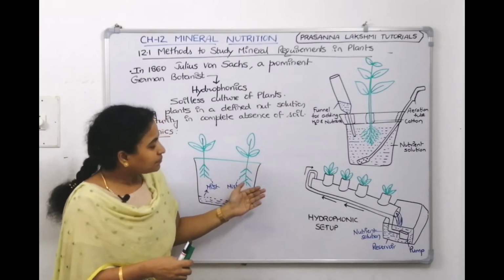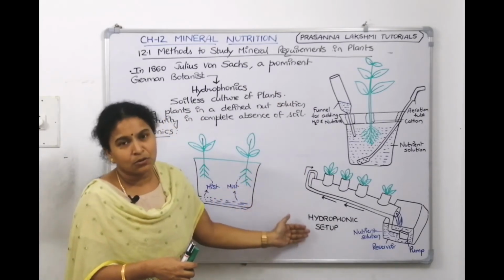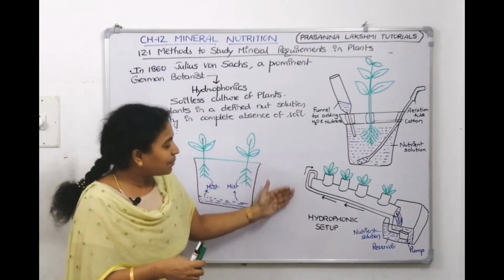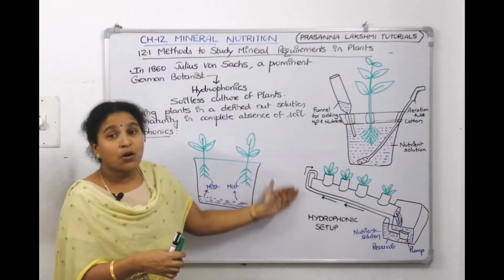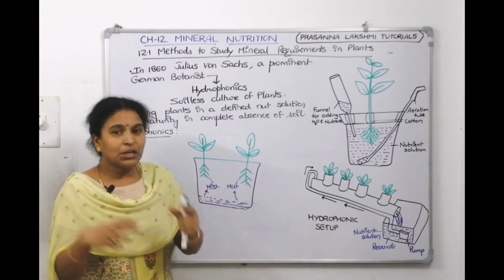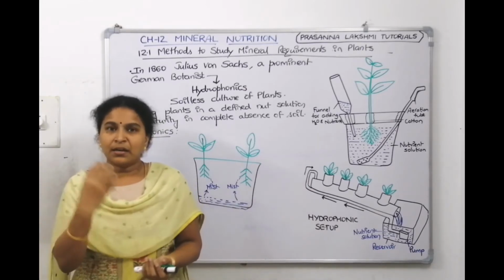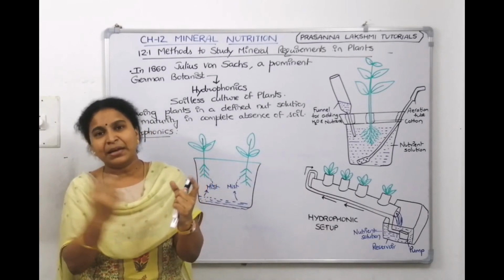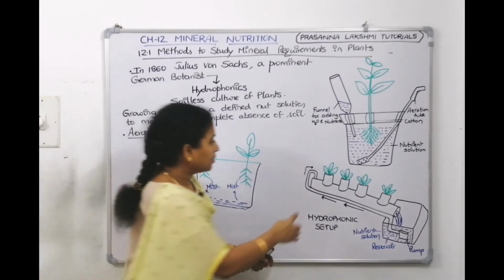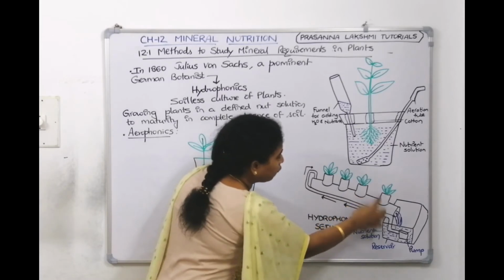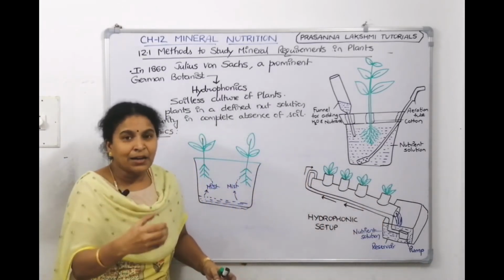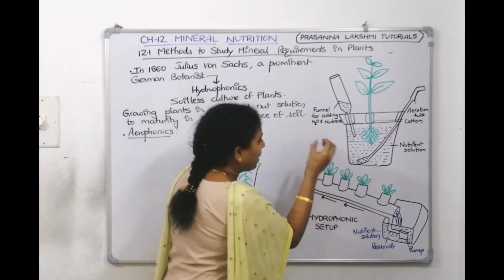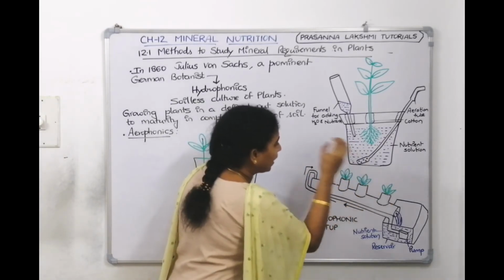Then next one, what is this? This is also commercial cultivation of hydroponics. The previous one was an experimental setup. This is commercial cultivation of hydroponics. How do they do it? Now we need to take a tube. The tube which you have taken is empty inside. Now make holes, so 1, 2, 3, 4 holes we made. And in those holes we kept small wooden logs. So in that we kept one plant, another plant, another plant and another plant.